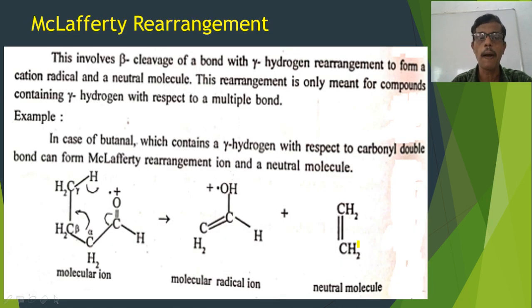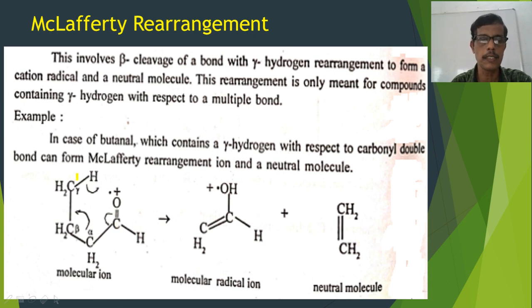So next we will move on to McLafferty rearrangement. McLafferty rearrangement involves the breakage or cleavage of the bond at the beta position, alpha-beta position, and a gamma hydrogen rearrangement, resulting in the formation of a radical cation and a neutral molecule. Since a gamma hydrogen rearrangement is involved, it will occur only for compounds containing a gamma hydrogen with respect to a multiple bond. We can explain this by taking the example of butanal.